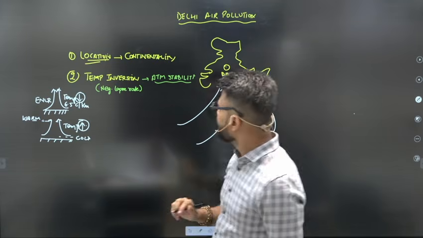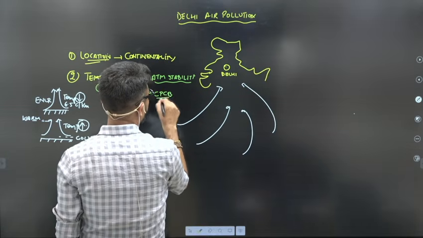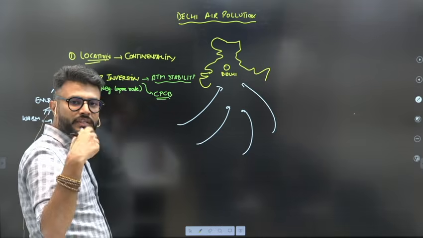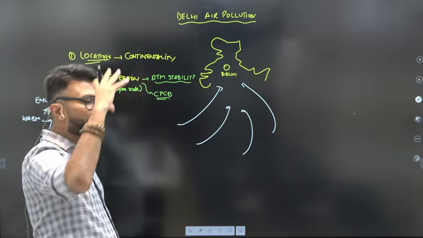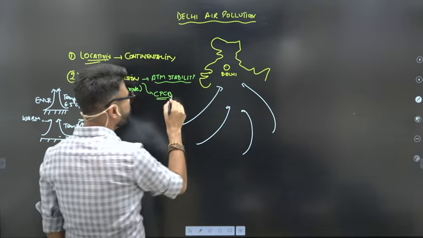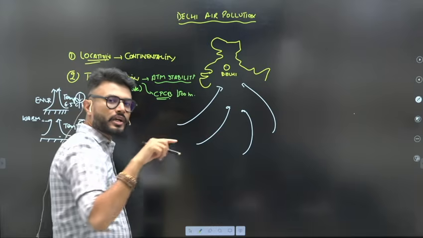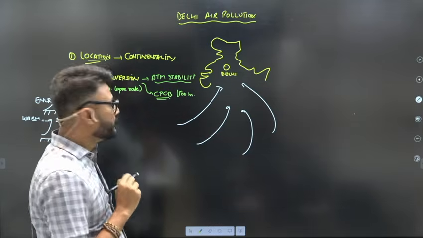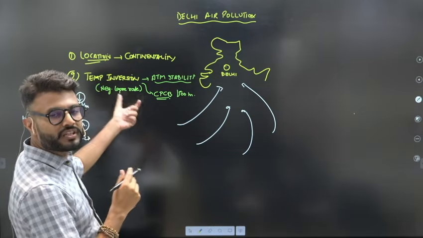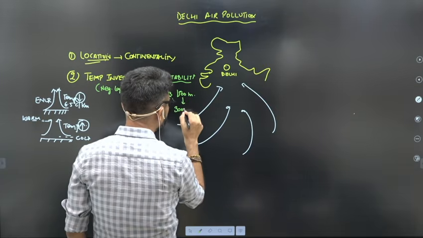There was a report by CPCB. It said that during summers, the average height of intermixing of air, that is due to convectional currents, is around 1500 meters, which during winters in Delhi, because of temperature inversion and the wind subsiding, comes down to 300 meters.